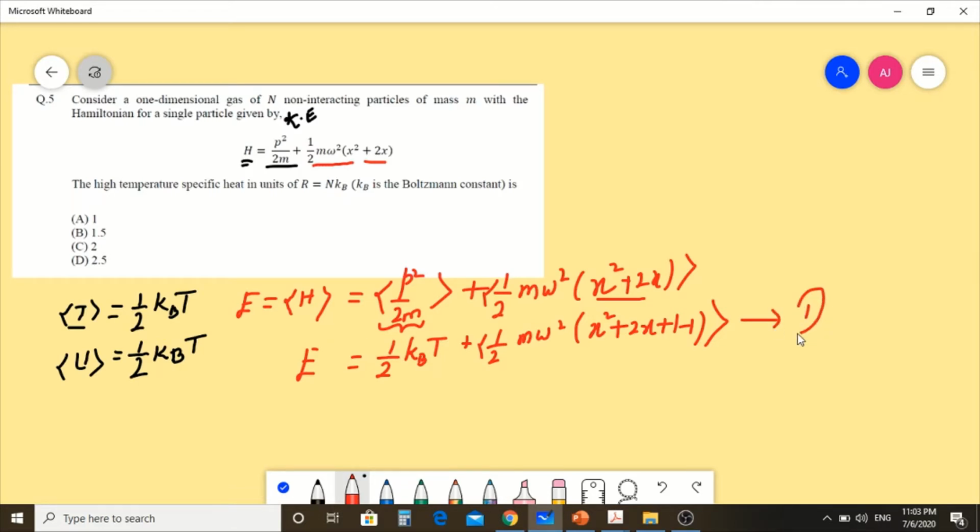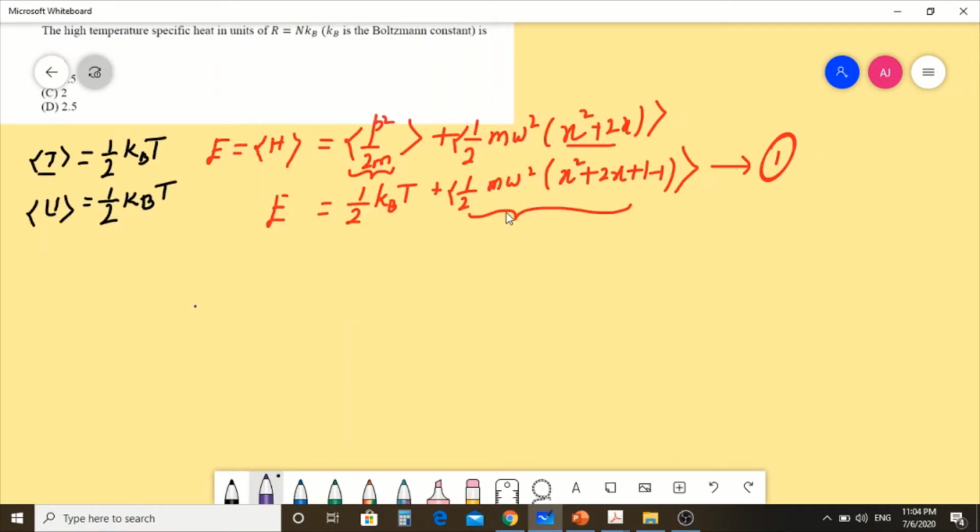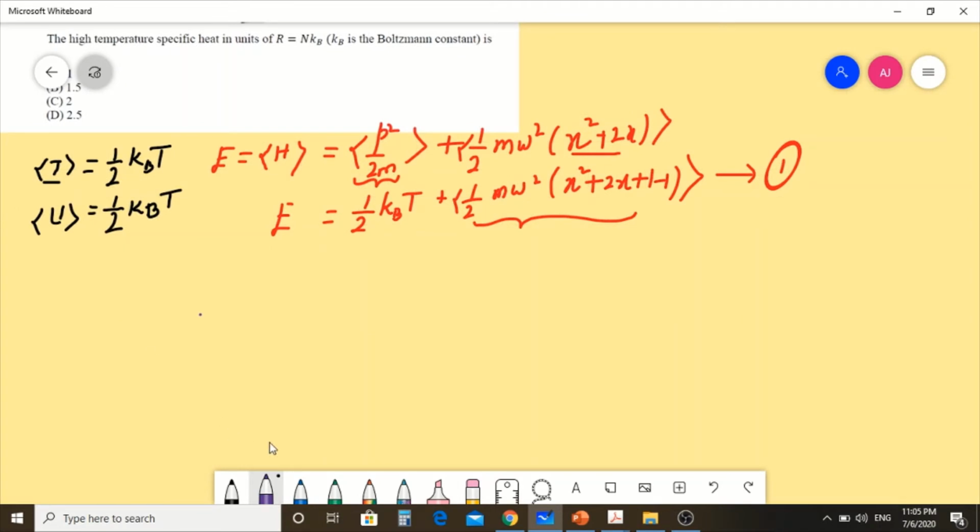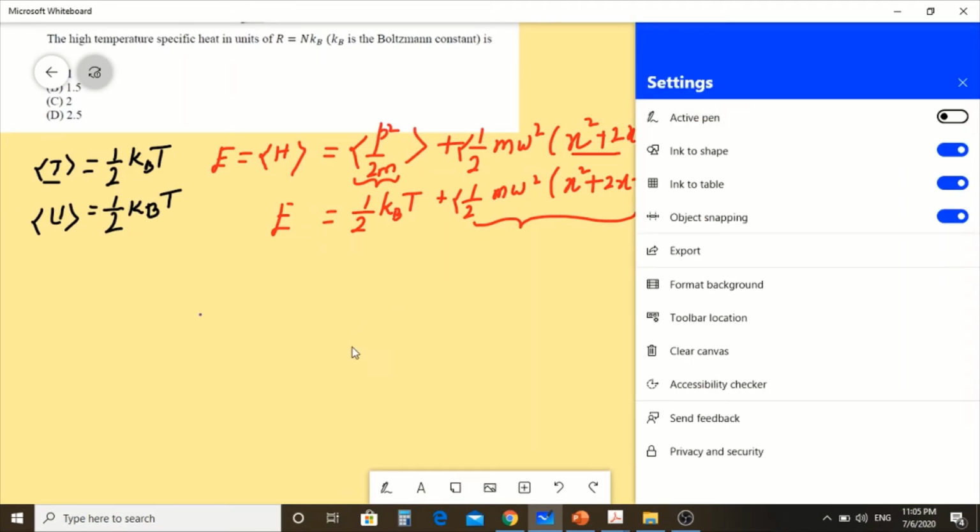Now we want to do some modification in the average value of potential energy, so we are going to take the potential energy only.